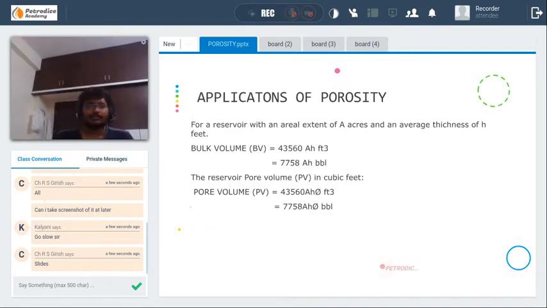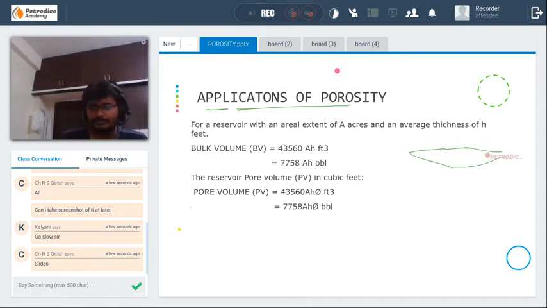Okay, let's go to the next one: the applications of porosity. Suppose you take an area A in acres.